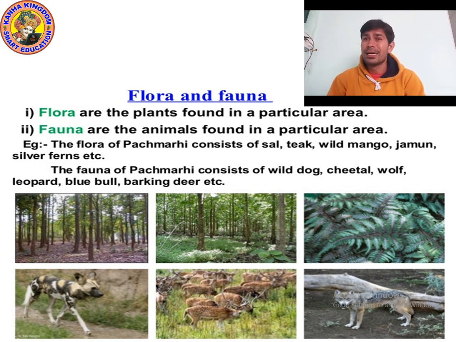Like sal, teak, wild mango, jamun, silver fern, they are flora. And wild dog, cheetal, wolf, leopard, blue bull, barking deer, they all are fauna. I hope that you understood the meaning.